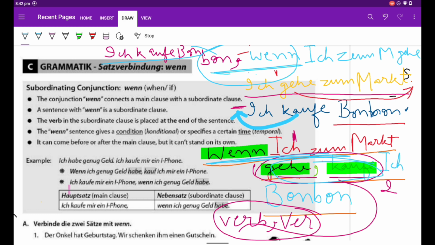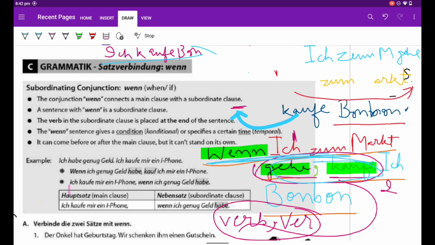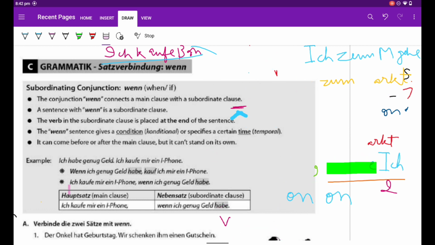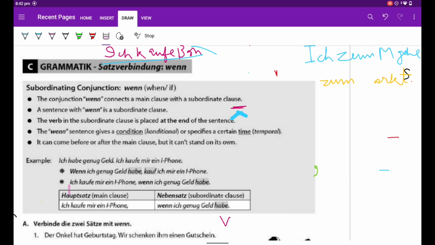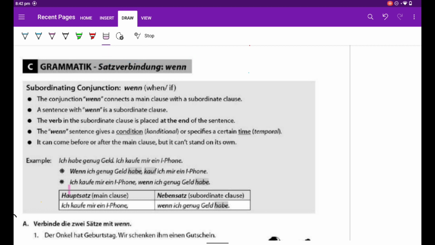So what is Nebensatz? Nebensatz means subordinate sentence. Let us understand first of all what we mean by subordinate. Subordinate means which is incomplete.